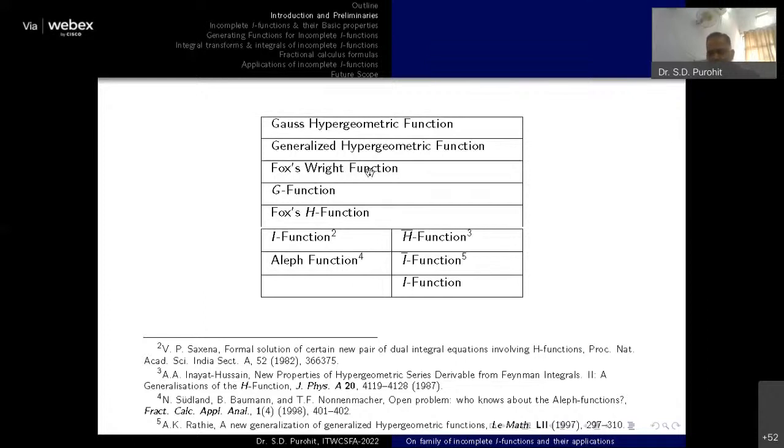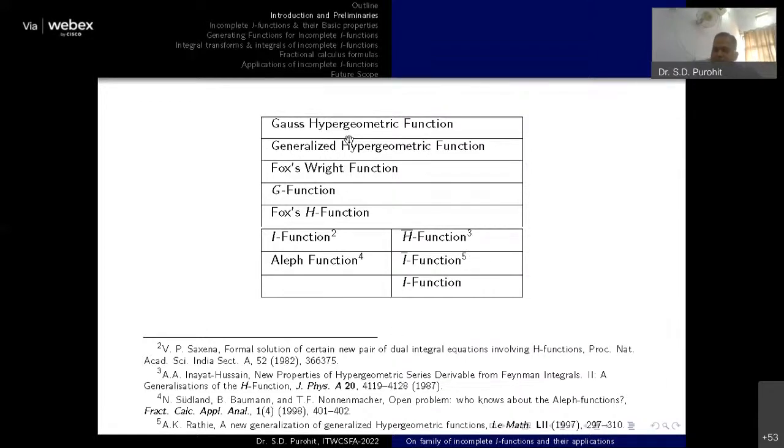However, there are so many directions for the generalization. Nowadays, there are PQ generalization or K generalization, and more than any other dimensions available for the generalization of special functions. I am here considering only the initial one. Initially, there are only two categories of generalizations like this. So these functions are well known and defined by the researchers. You can see the references on this particular slide.